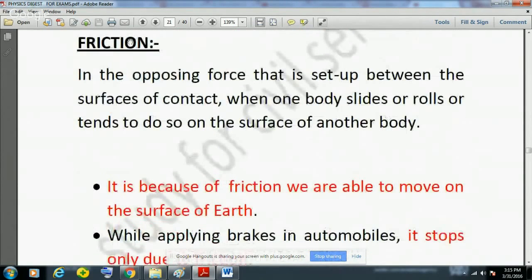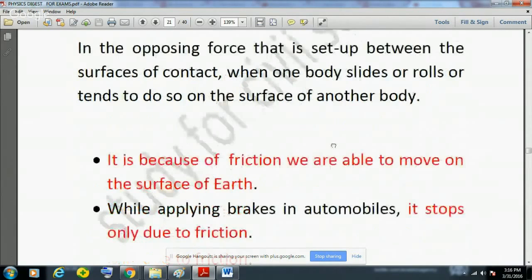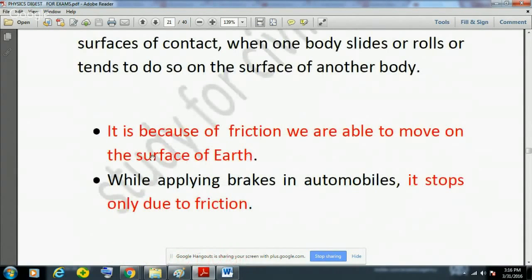Another concept is friction. Friction is actually an opposing force that is set up between the surfaces in contact when one body slides or rolls, or tends to do so, on the surface of another body. So when one body tries to slide, or tries to roll or move on the surface of another body, there is an opposition or resistance, that is known as friction, and it is because of friction we are able to move on the surface of earth. Please remember this, because of the friction force.